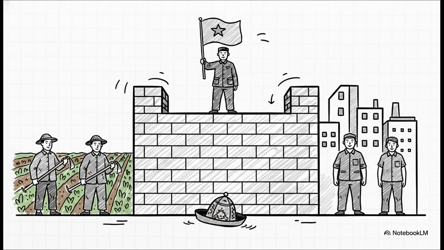So the Mao era radically reorganizes society basically overnight. The old elites, the landlords, the wealthy business class, are systematically eliminated through super aggressive land reform. But here's the catch. A completely new hierarchy pops right up to replace it. Society becomes strictly divided by the hukou. This was a rigid household registration system that trapped you in either an urban or a rural designation. It created massive inequality because urban dwellers suddenly had priority access to food and welfare.